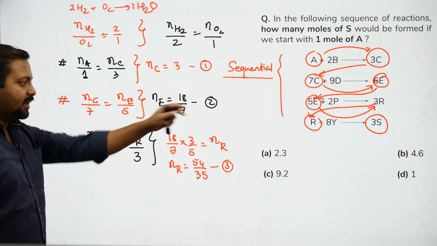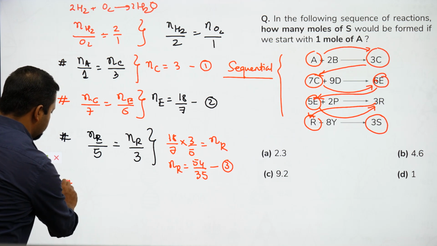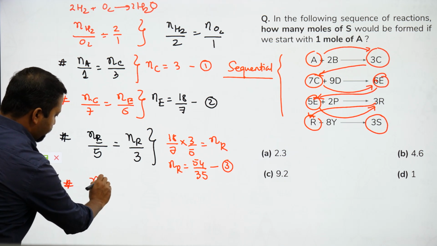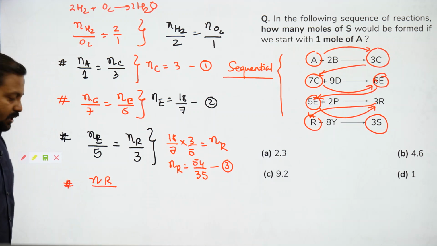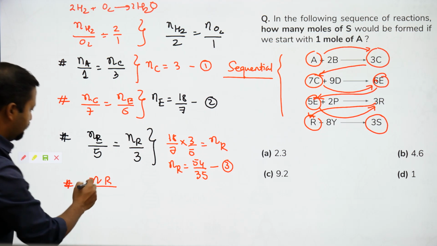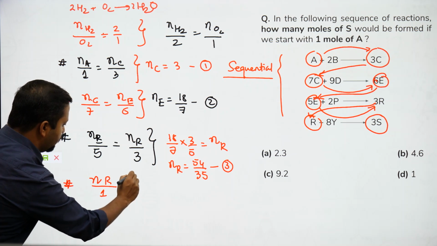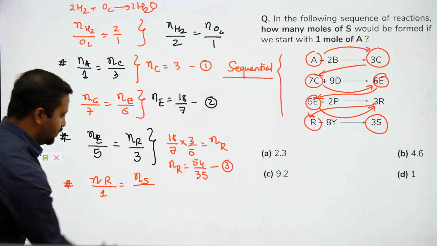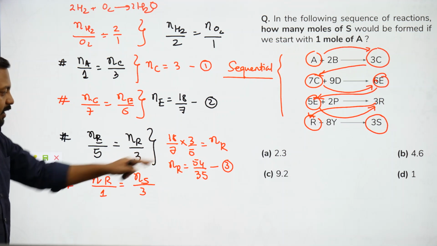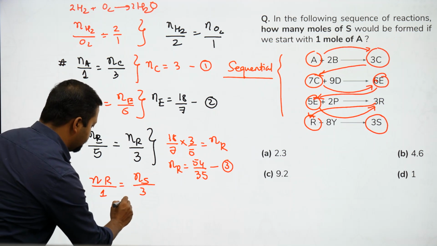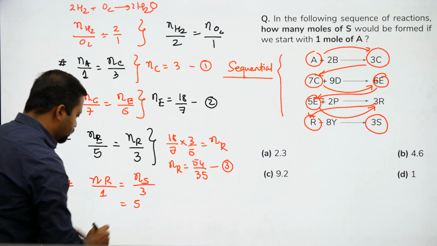Now comes the turn of R and S. Number of moles of R by 1 is equal to number of moles of S by 3. How much is R? 54/35. So how much will S be?